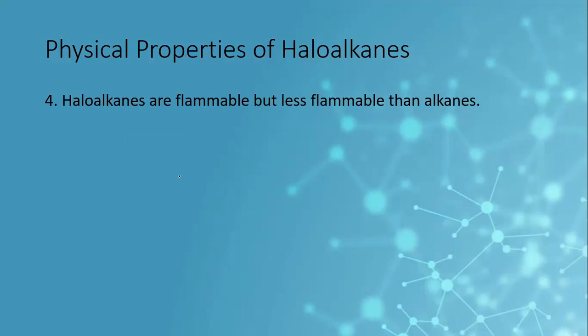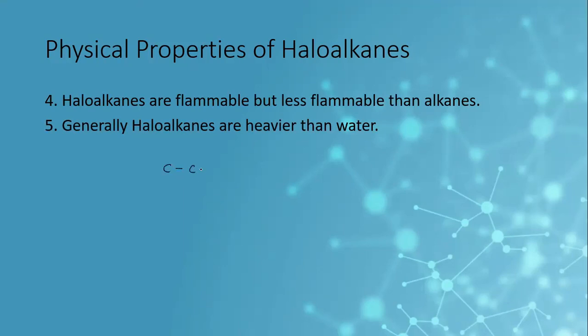Haloalkanes are flammable but less flammable than the parent alkane. They are heavier than water. The density of haloalkane increases with an increase in the size of the halogen. For example, the density of bromoethane is less than that of iodoethane because of the bigger size of iodine and the smaller size of bromine when we compare bromine and iodine.